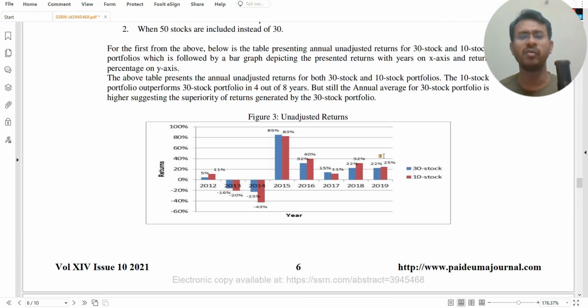So they have concluded from this work that a 30-stock portfolio based on the magic formula gives the best result. So this is proof that the magic formula works in the Indian market also. We will now learn how we can apply the magic formula principle and filter out the stocks. This is the most important part, that we should be able to do it.